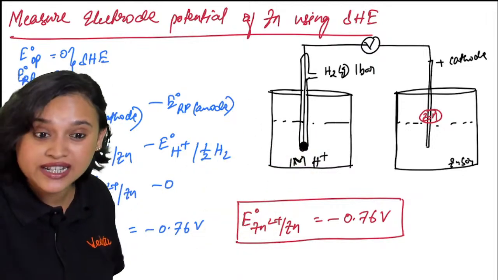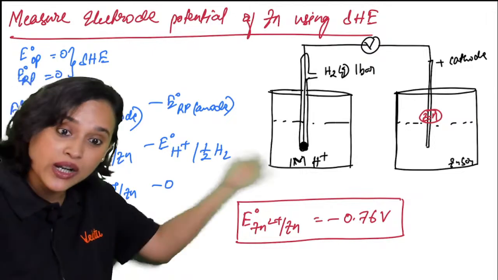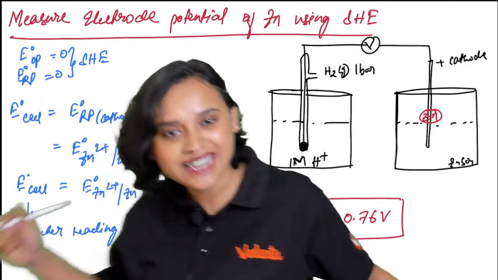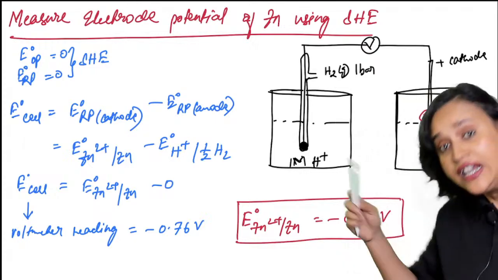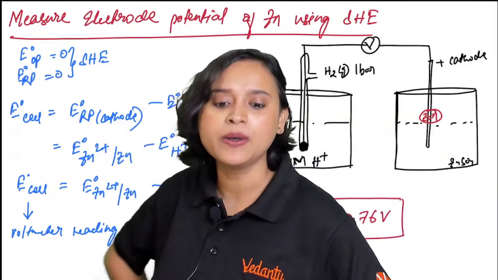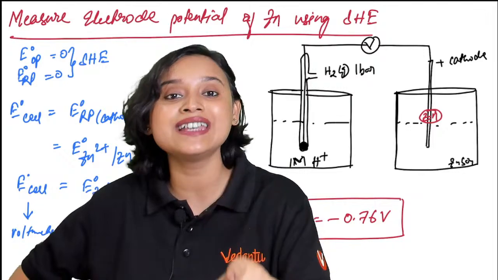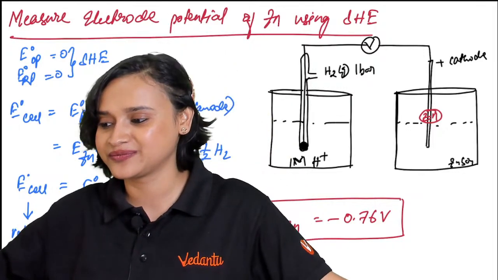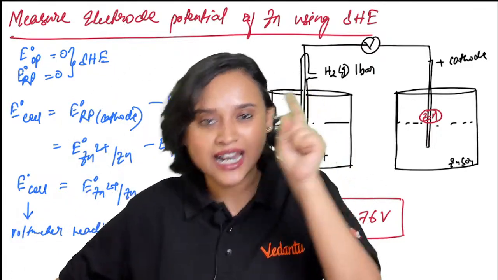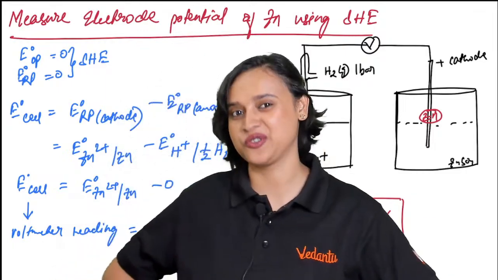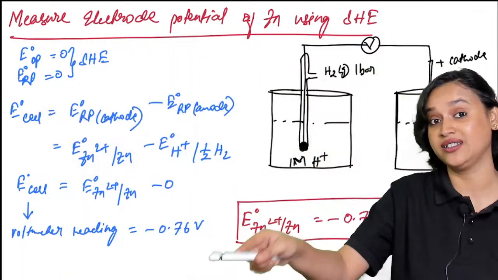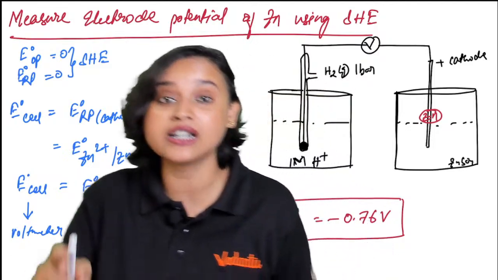Yes, but it will go through oxidation, of course. It will get oxidized on its own and it will become a good reducing agent. That is the significance of minus 0.76. Now do the same thing. Take copper as a cathode and see what value you will get. If you take copper as the cathode, you will see that the value is plus 0.34. The voltmeter reading will only be plus. That means copper likes to stay in its reduced form, but zinc likes to stay in its oxidized form. Got it? Clear? Very good question, Tanishka. I'm so proud and happy that you are paying attention and asked me this question.